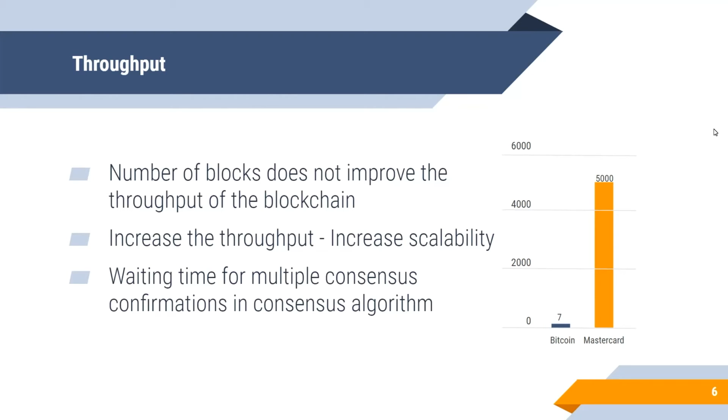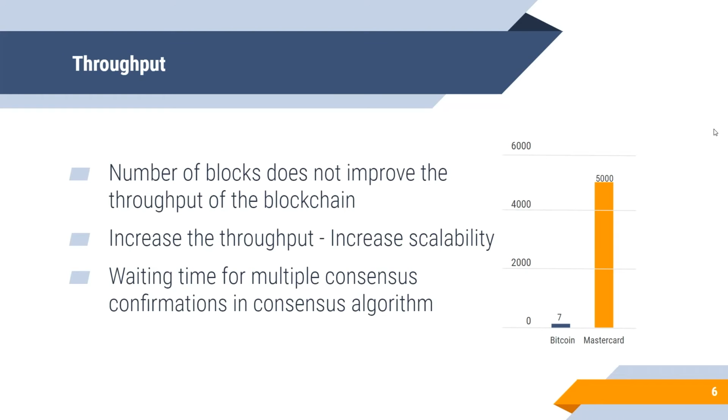Throughput is the top priority that needs to be addressed in blockchains nowadays. That is to say, the higher the throughput, the higher the efficiency of the blockchain system. As blockchain is described as a distributed ledger, increasing the number of blocks does not improve the throughput of the blockchain, nor does the consensus algorithm mentioned previously. It is very difficult to improve the throughput in a blockchain system.